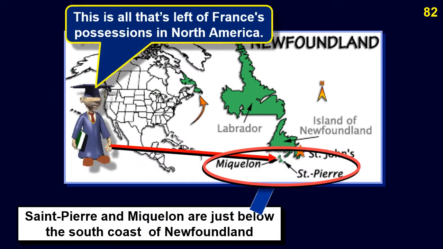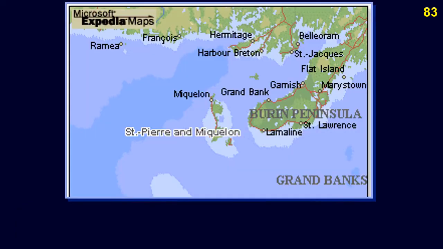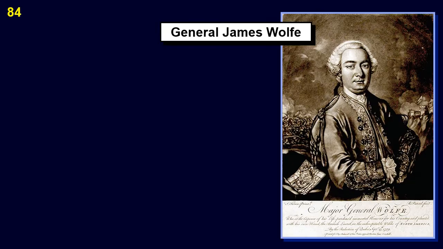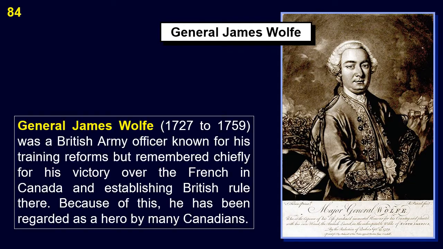All that would remain are the tiny islands of St. Pierre and Miquelon that are just below the south coast of Newfoundland. St. Pierre and Miquelon are a group of 8 small islands about 10 miles, 16 kilometers, southwest of Newfoundland's Burin Peninsula.